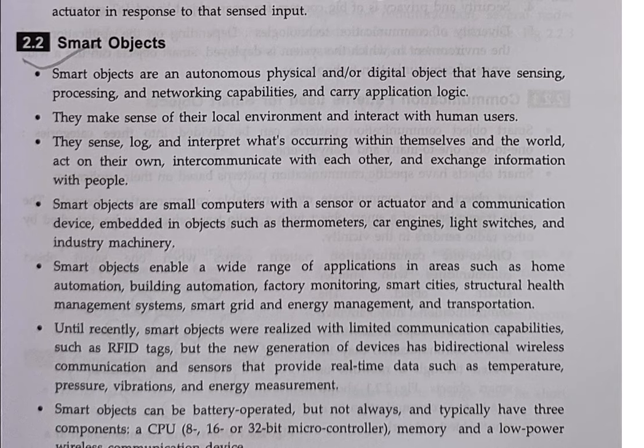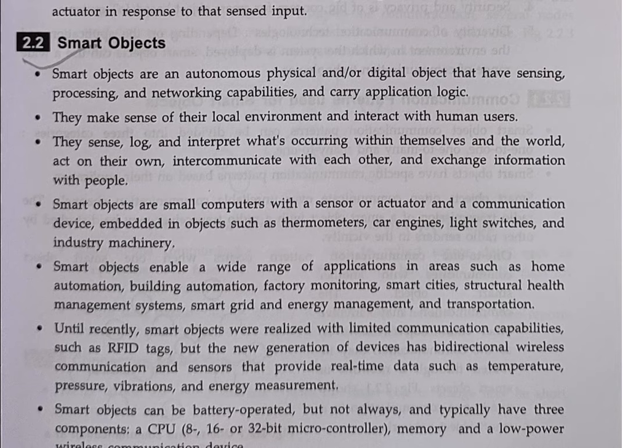Smart objects are small computers with a sensor or an actuator and a communication device embedded in objects such as a thermometer, car engine, light switches, and industrial machinery. Smart objects enable a wide range of applications in areas such as home automation, building automation, factory monitoring, cities, structural health management systems, smart grid, energy management, and transportation.